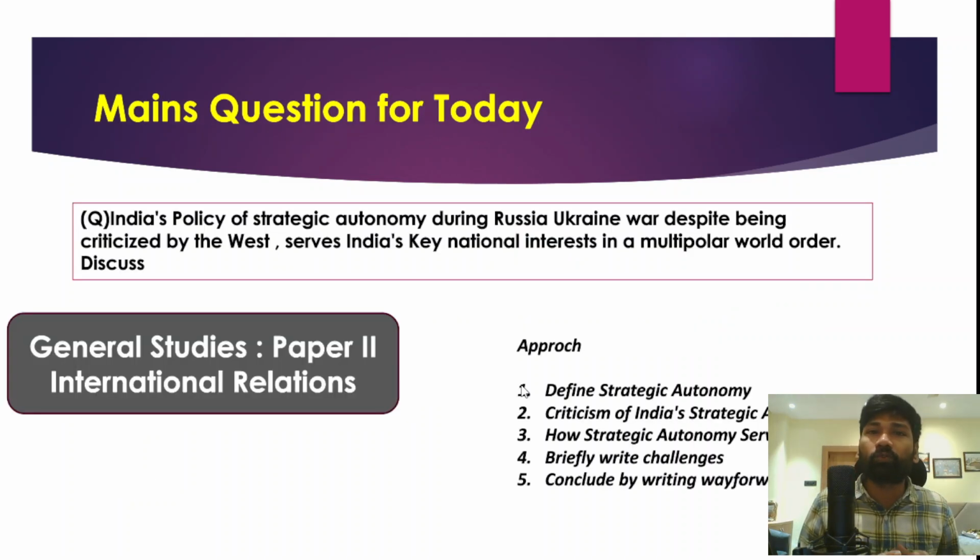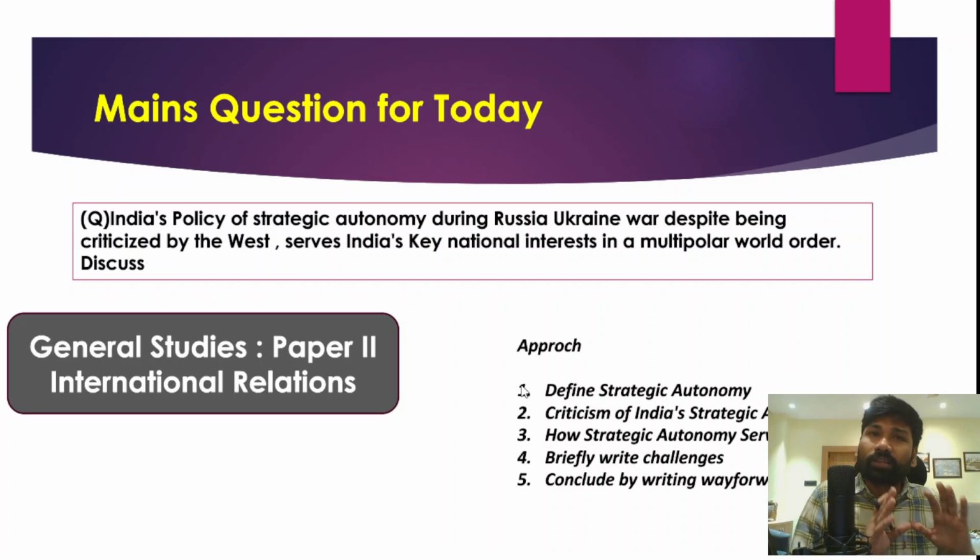From today onwards, we have also started a new initiative: we will be discussing one mains question every day, which is in the news. In recent times, strategic autonomy is the foreign policy strategy India has been following.